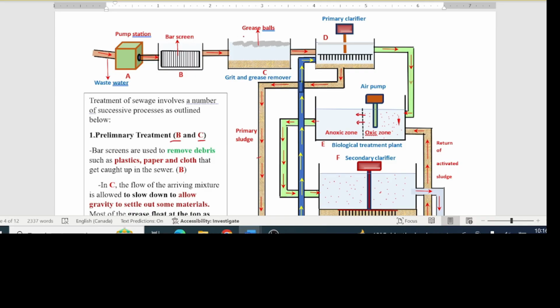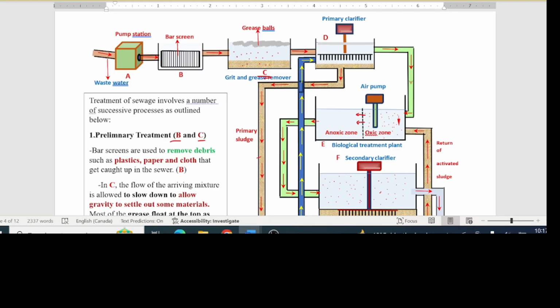And then after that, the water is pumped into this container C here, what is called grease and grit remover. The water inside here is slowed down significantly to allow any sandy particles or any small stones that get caught up in running water. So all of these here will settle under the effect of gravity as what is called grit.